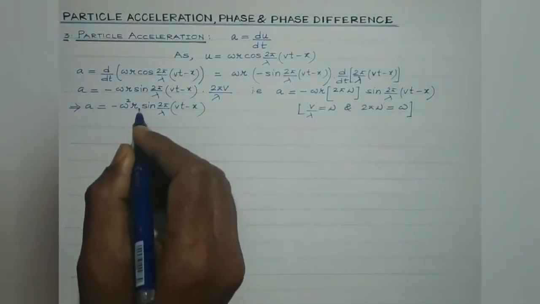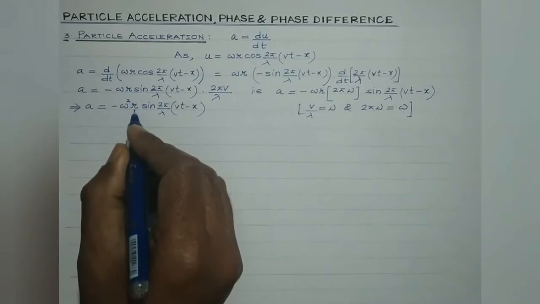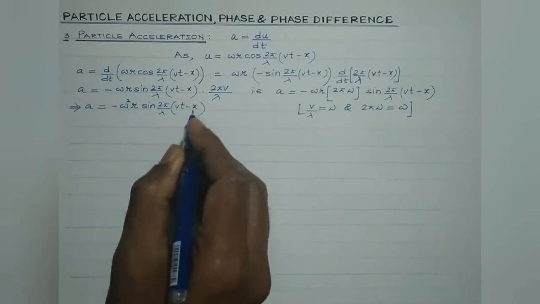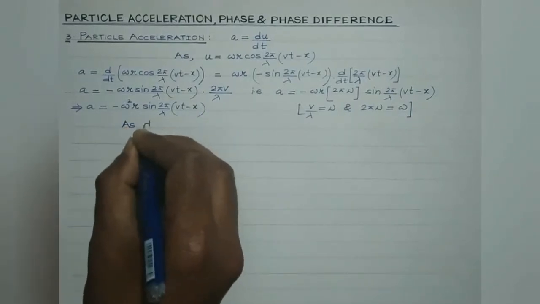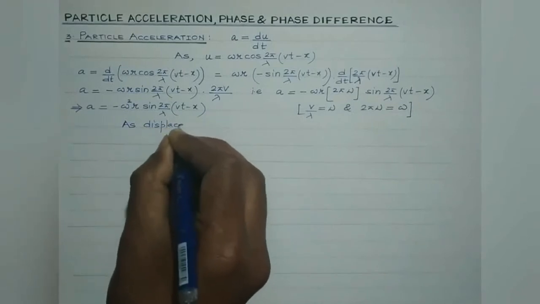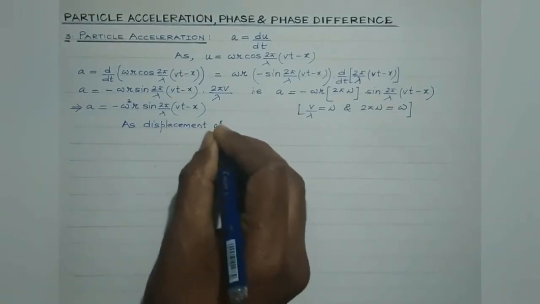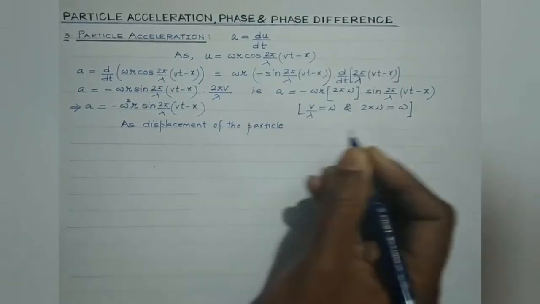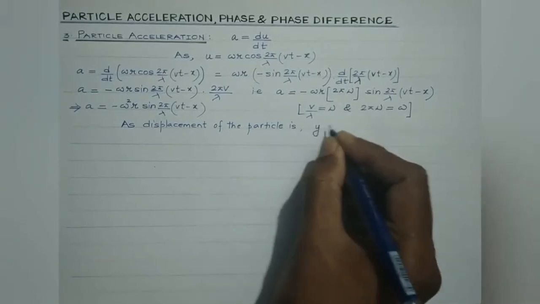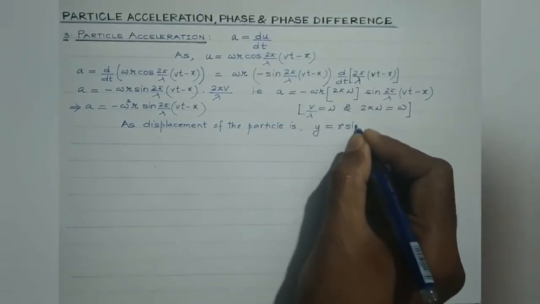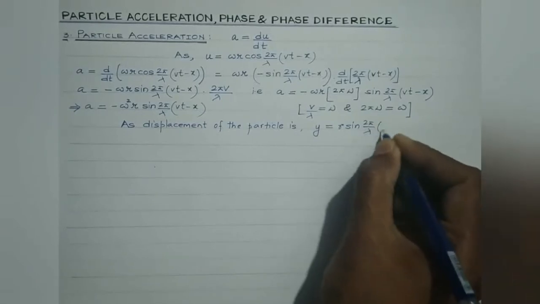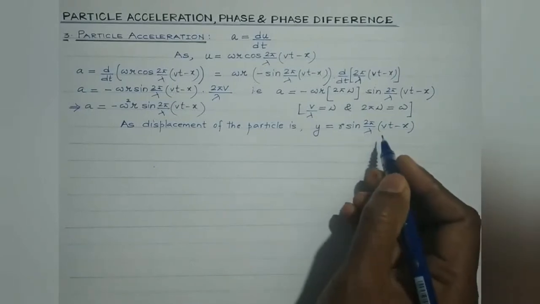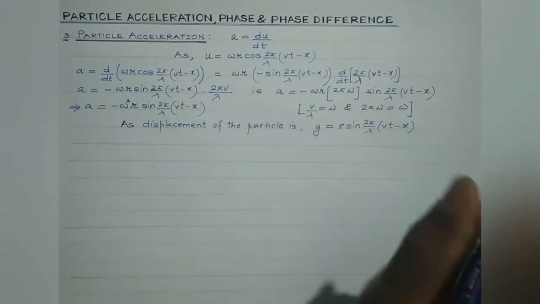Now students, we have also obtained the displacement for the plane progressive wave traveling along the positive x direction. This is the expression for the displacement: the displacement of the particle is given by y is equal to r sine 2 pi by lambda (Vt minus x). This is the standard equation of a plane progressive wave traveling along the positive x direction, isn't it?